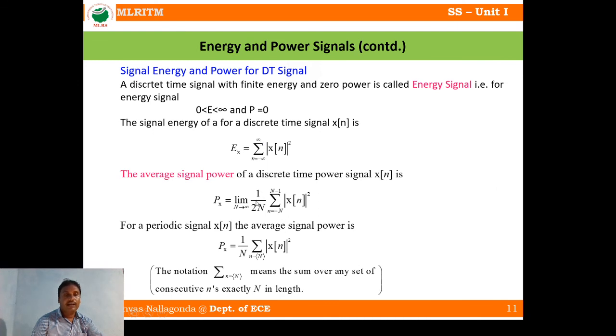Here 1 by 2N is there, with n from minus N to N minus 1. For a periodic signal x of n, the average signal power is Px equal to 1 by N summation of magnitude x of n square. The notation sum means the sum over any set of consecutive n exactly N in length.